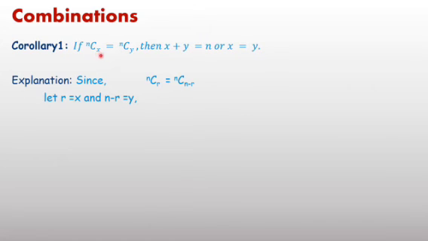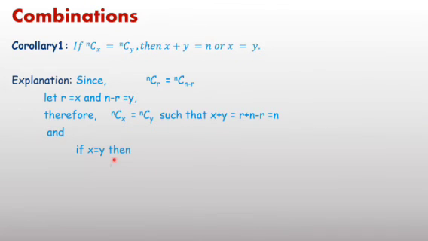You are getting in this form the result nCx equals nCy. Just calculate here: x plus y, where x means r and y means n minus r. r plus n minus r is equal to n. So nCx equals nCy implies x plus y equals n.